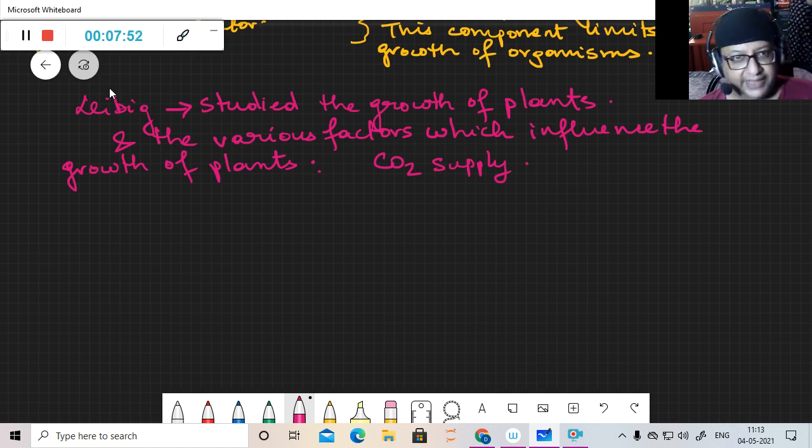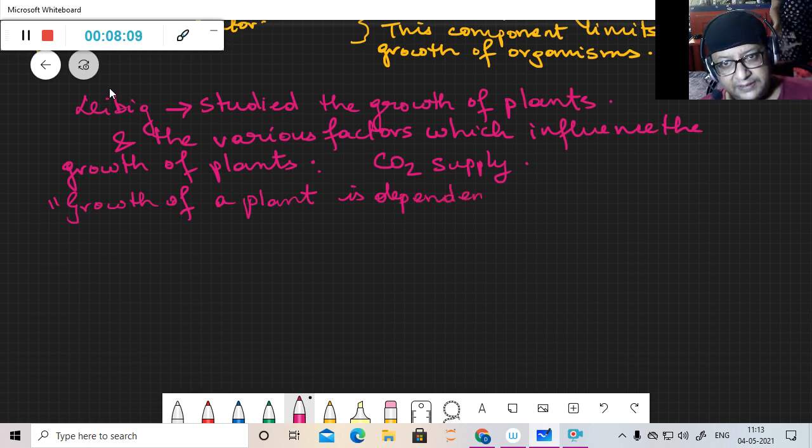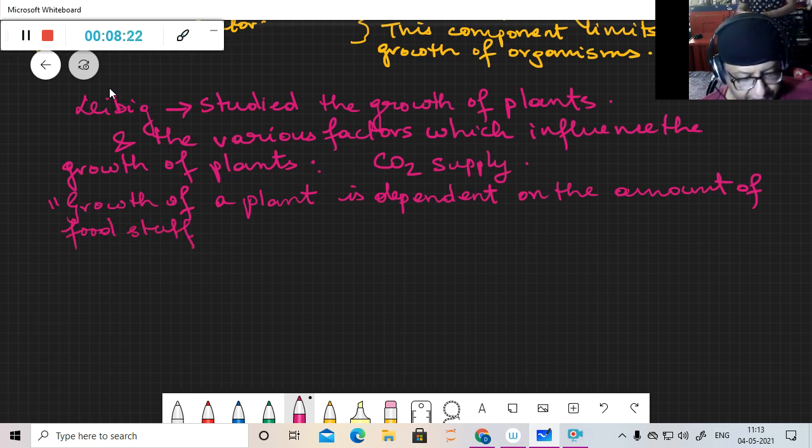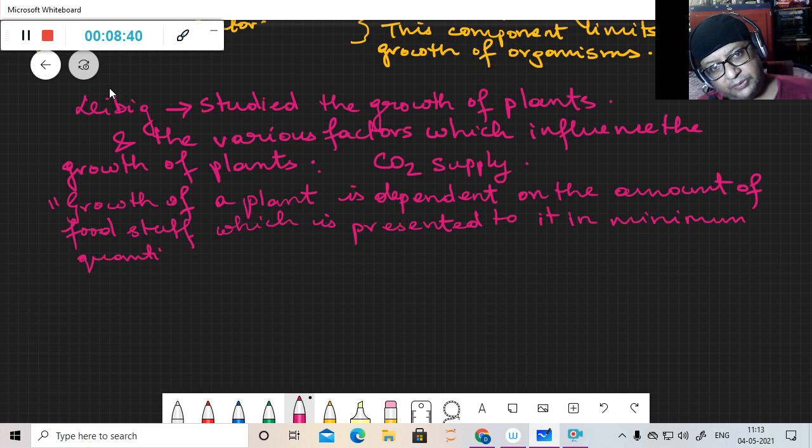and he gave the statement that growth of a plant is dependent on the amount of foodstuff which is presented to it in minimum quantity.